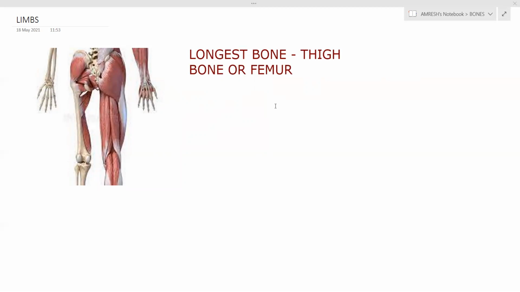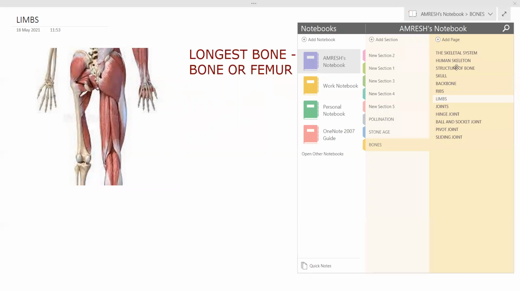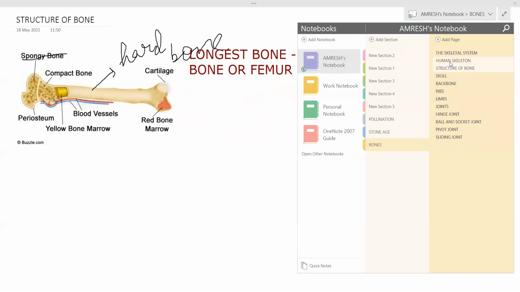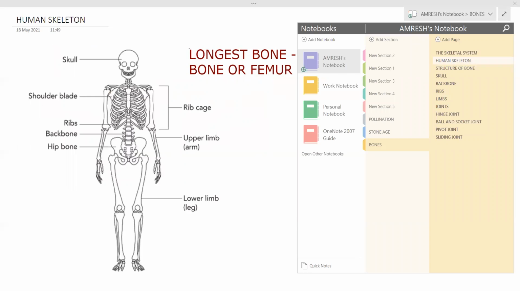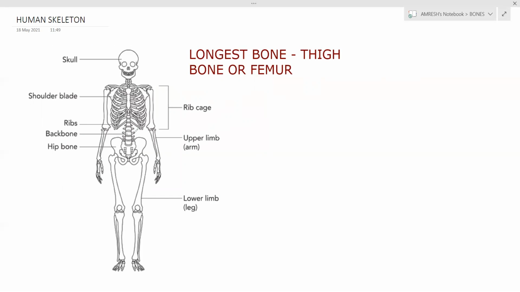The upper arm also has one long bone. You see, upper arm also has one long bone. See, here only I will explain it. This bone, can you see? This bone is called as humerus. Okay. Long bone in the upper arm. This bone is called as humerus.